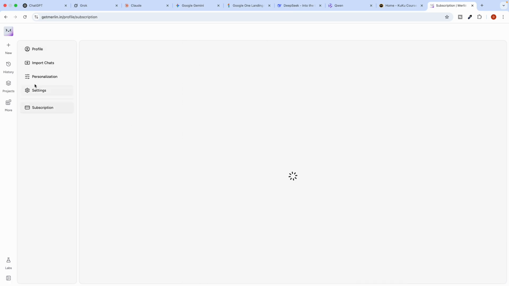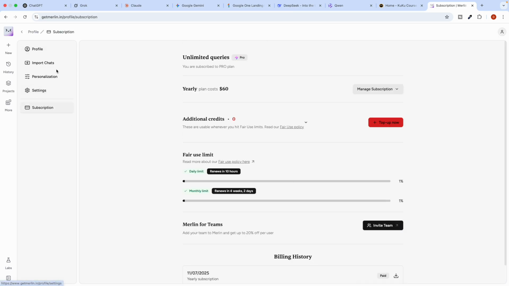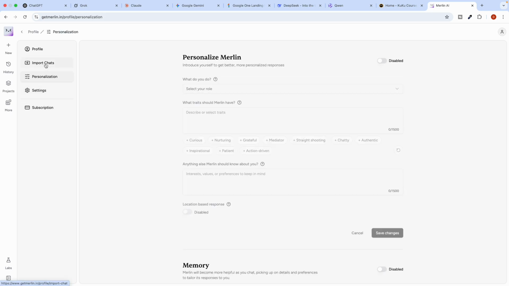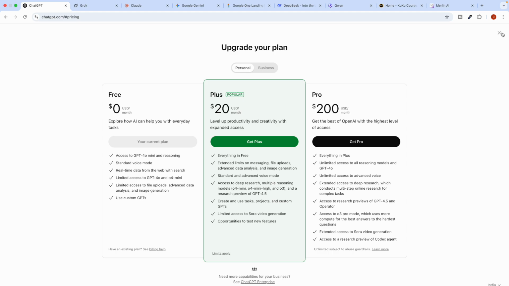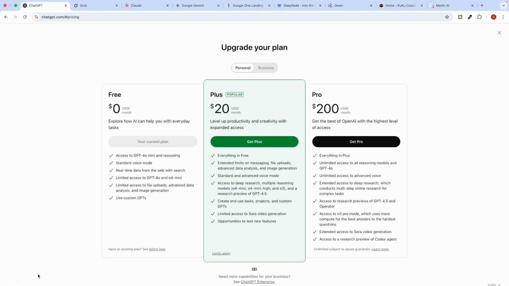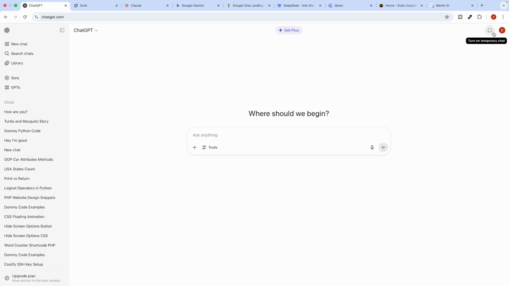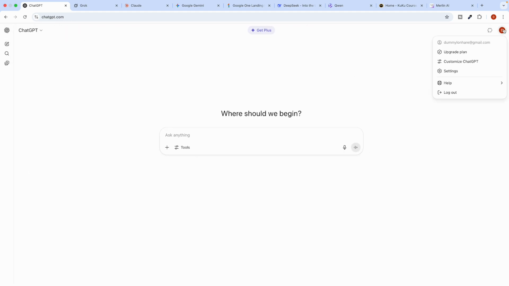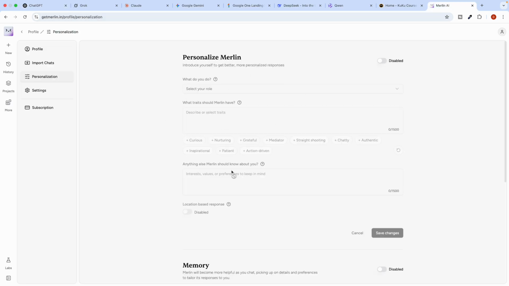If you want to make any changes in subscription settings or personalization, you have that personalization option in ChatGPT and Grok. You can see it in the settings. This one, Customize ChatGPT, we have already discussed. The same settings you have over here.